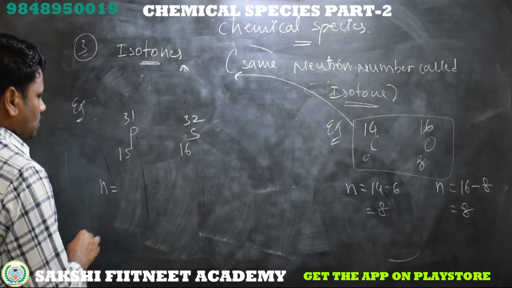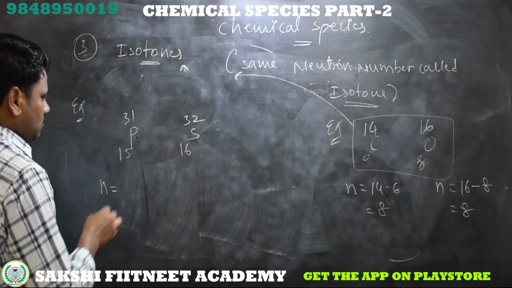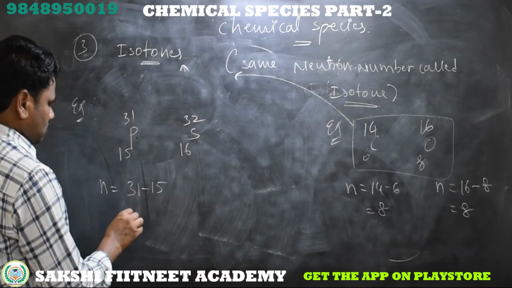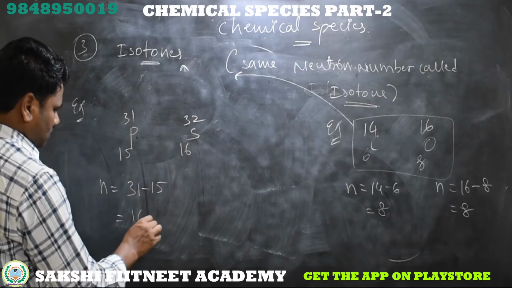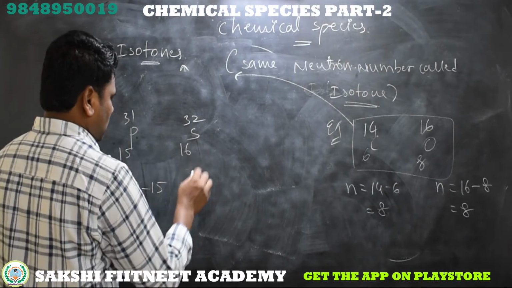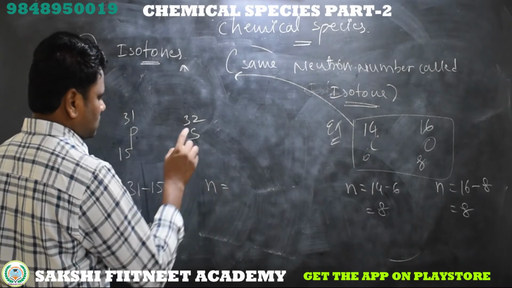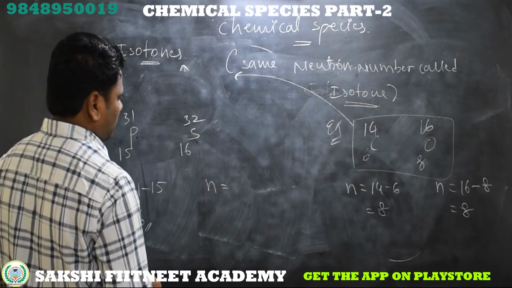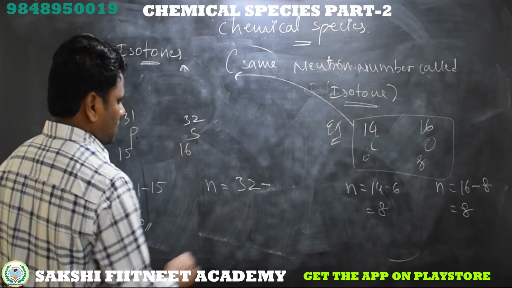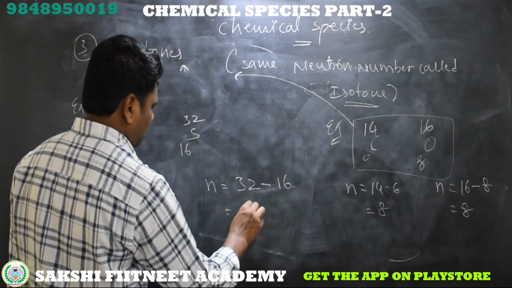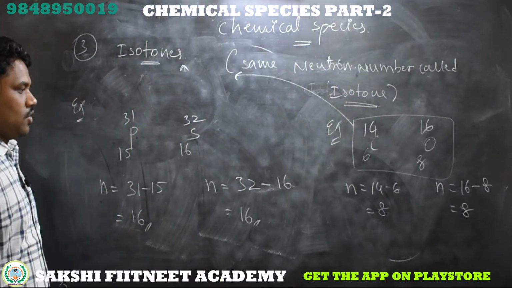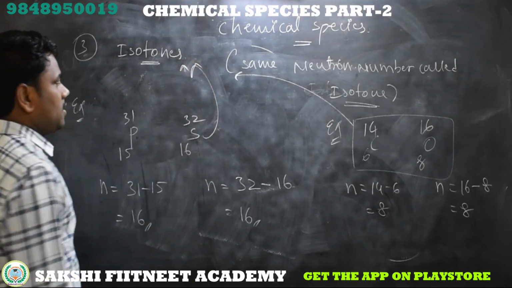Number of neutrons equals atomic mass minus atomic number, that means 31 minus 15, so we are getting 16 neutrons in the phosphorus nucleus. Now the number of neutrons in the sulfur nucleus is atomic mass 32 minus atomic number 16, which equals 16. See here, P-31 and S-32 belong to isotones.